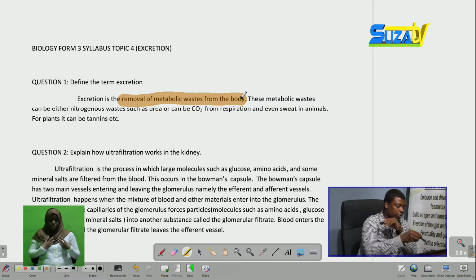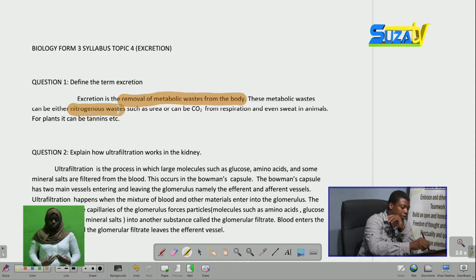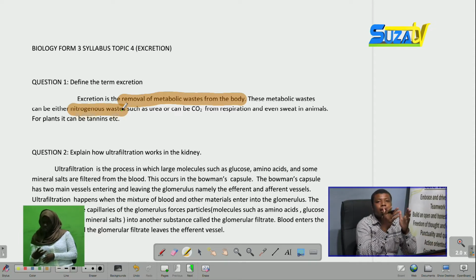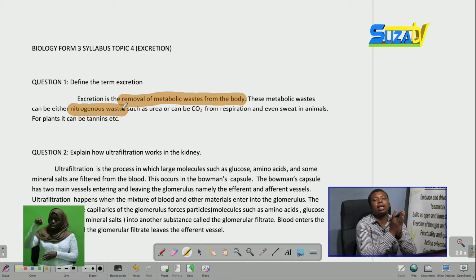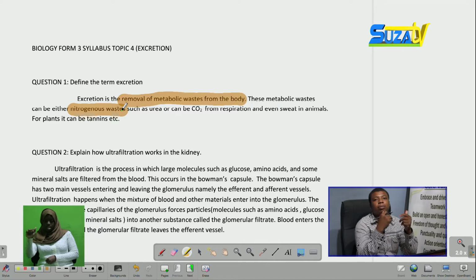These metabolic wastes can be nitrogenous wastes, that is, they have a nitrogen base, such as urea. We know that urea has a main component of ammonia, and one of the main components of ammonia is nitrogen. So it's a nitrogenous waste. It can also be tannins, caffeine, or nicotine. All of these have nitrogen in them, so that can be a nitrogenous waste.